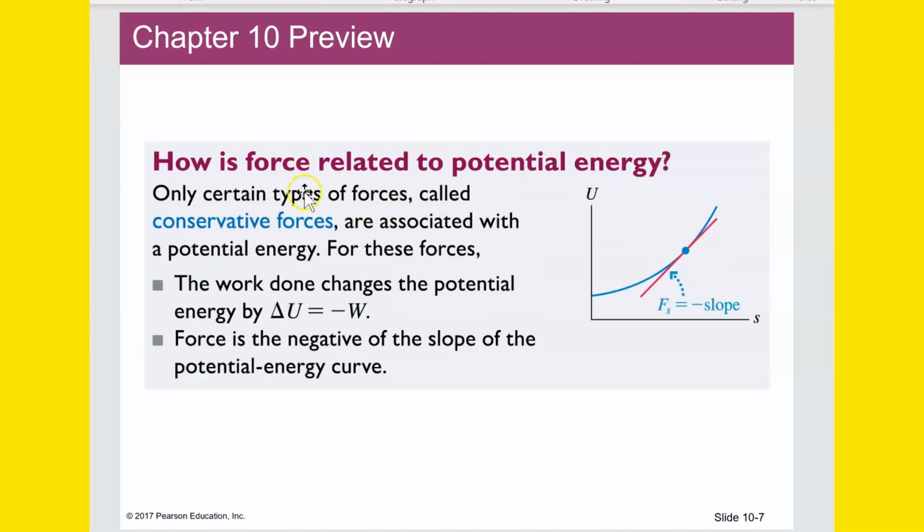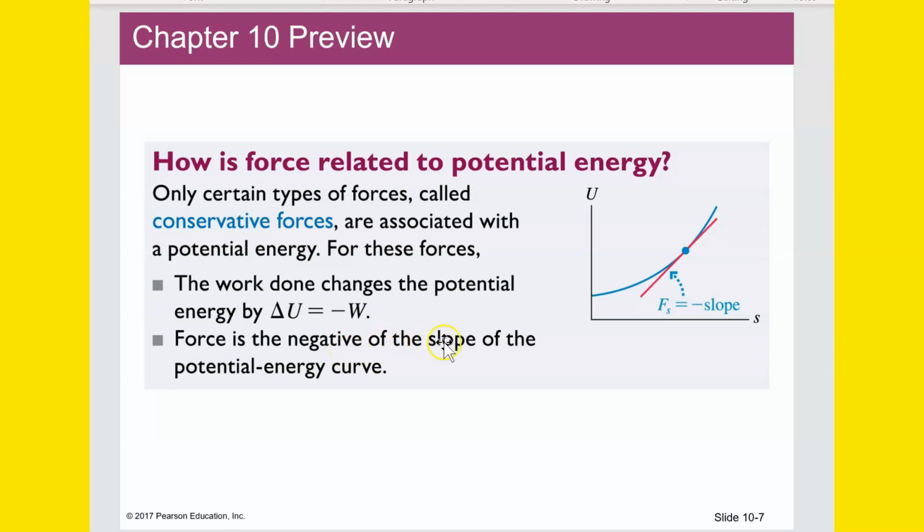How is force related to potential energy? Only certain types of forces, called conservative forces, are associated with the potential energy. And for these kinds of forces, the work done changes the potential energy according to this formula. The work, or the negative of the work, is equal to the change in potential. Now, in the previous chapter, we looked at the external work being equal to the change in kinetic. Well, this time we're looking at work actually causing a change in potential.